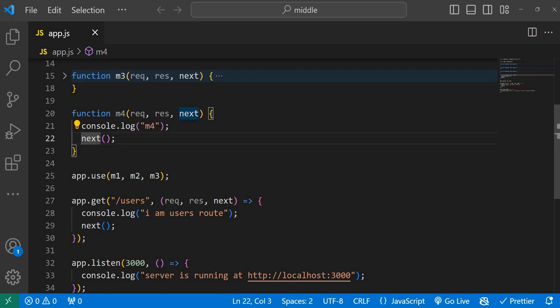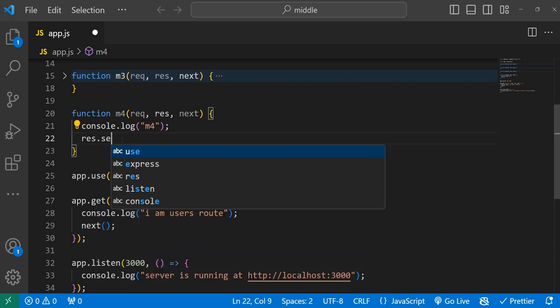Right now we have only five middlewares: one, two, three, and these are going to be executed in a sequence, like a fourth. After that, we should execute this finisher. So observe carefully, M4, and you can say response.send.